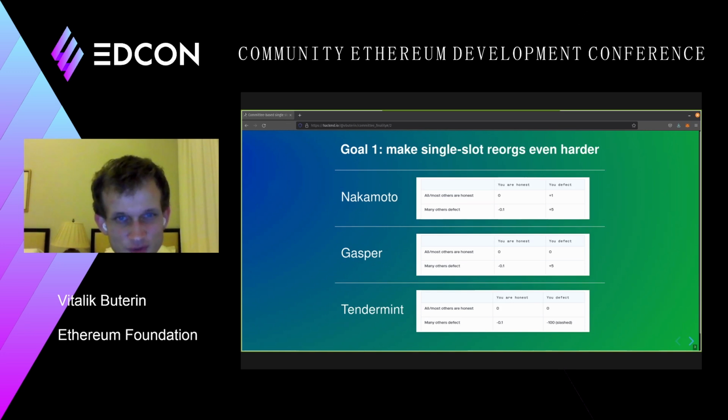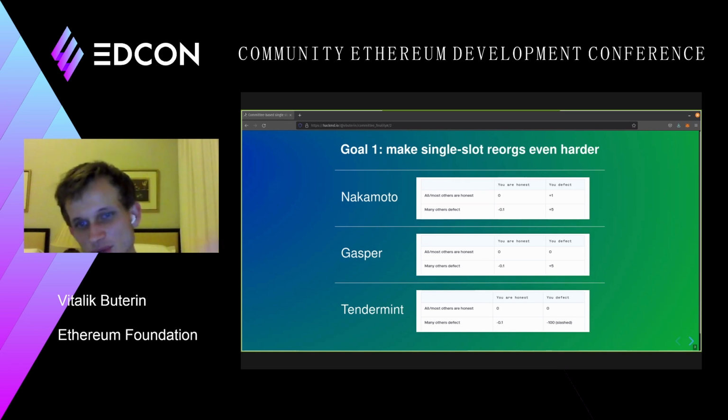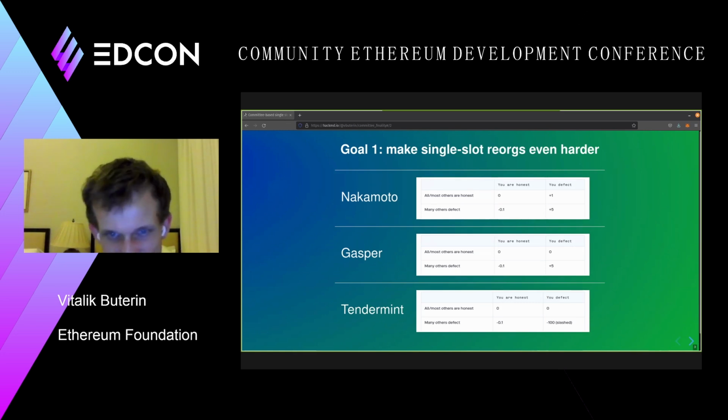So a reorg MEV attack is basically an attack where the miner or the proposer, instead of creating a block that builds on top of the previous block, builds a block that competes with the previous block. So I make a block on top of some other block, and then you make a block on top of the same block that I'm building on top of. And so now my block and your block are sister blocks, and your block is competing with my block.